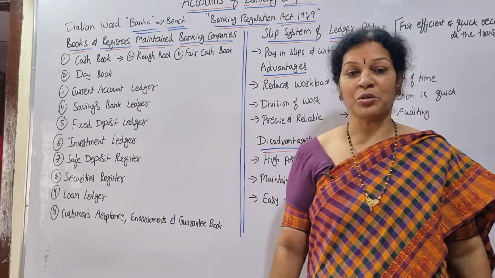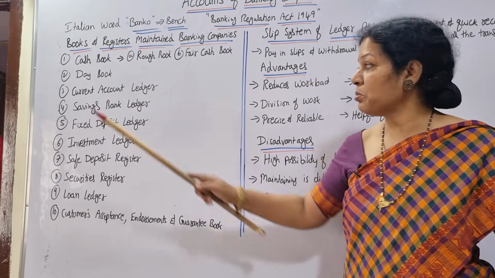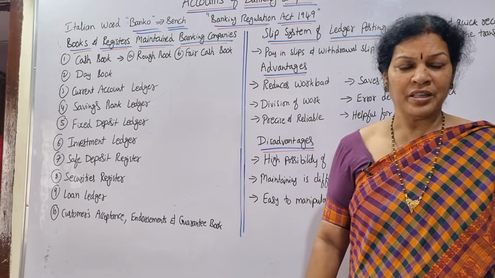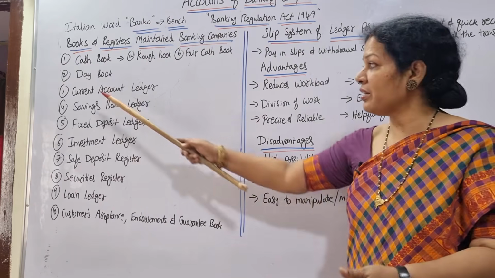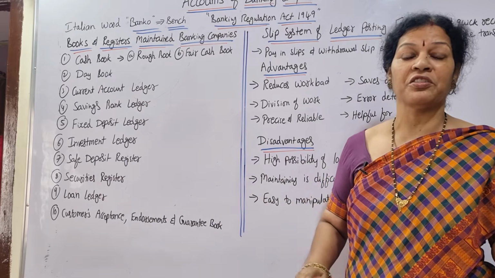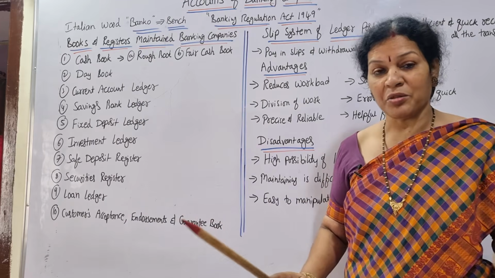Those who have savings bank accounts, their transactions will be entered into the savings bank ledger. Current account ledger transactions will be lots, uncountable, but savings bank is not like that.